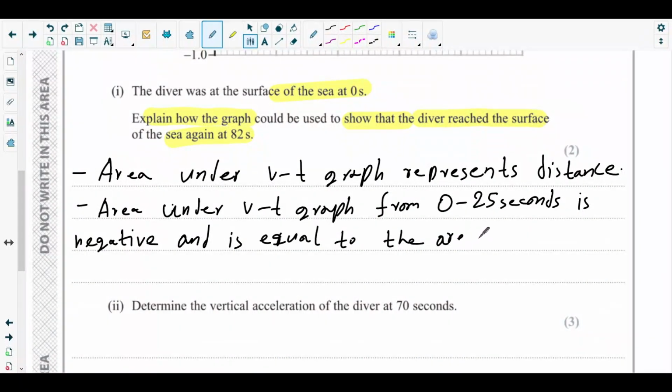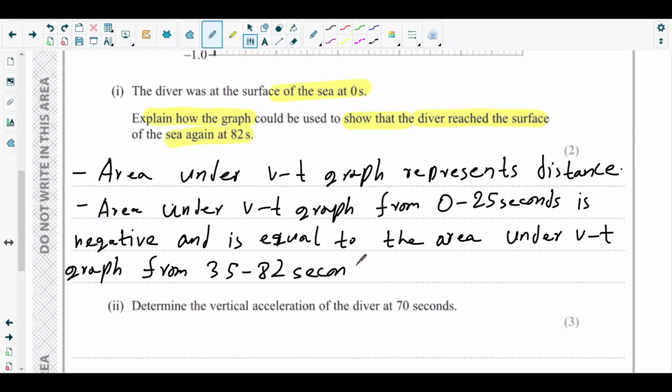Area under velocity time graph from 35 to 82 seconds.